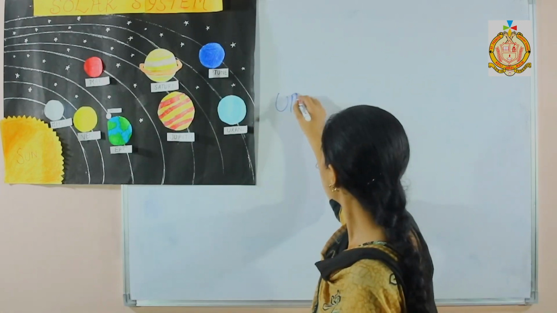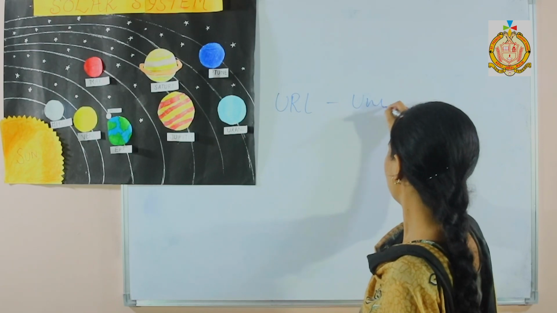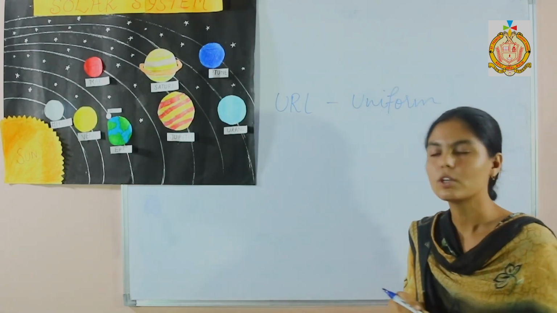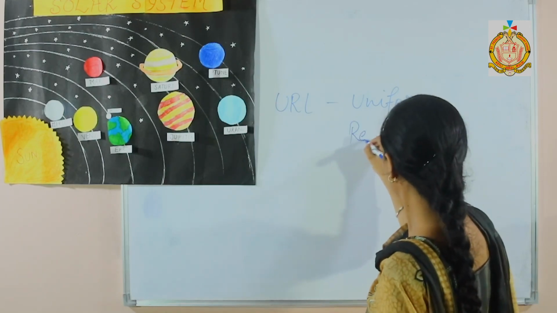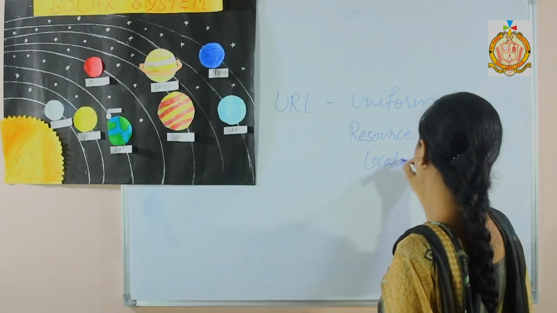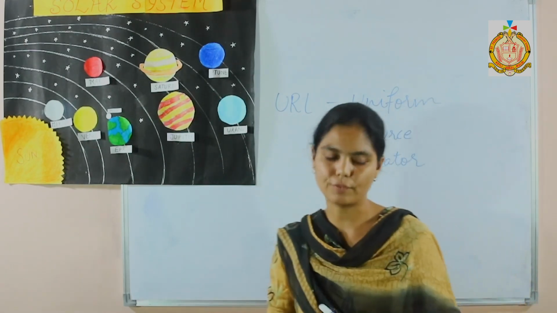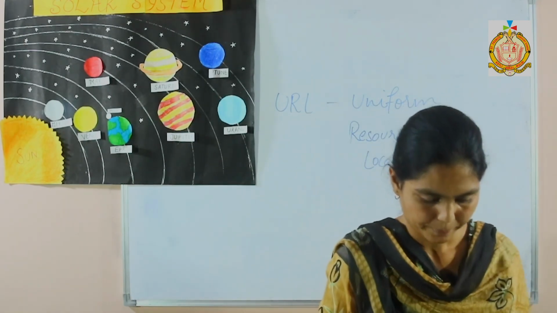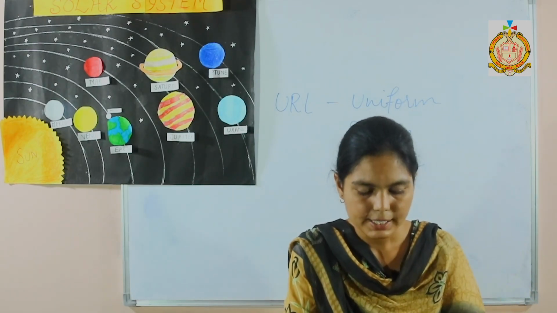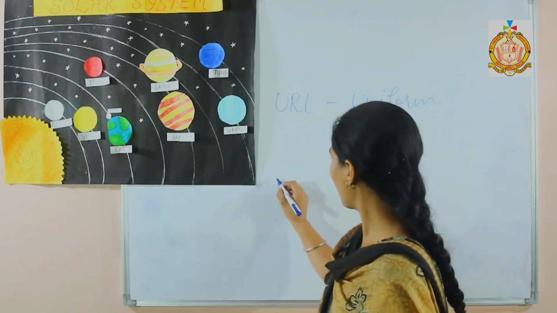URL is Uniform Resource Locator. Next is, what is ISP? ISP is Internet Service Provider.